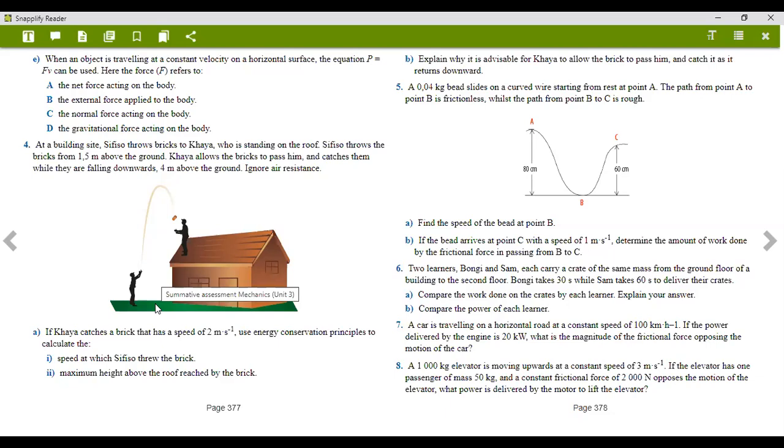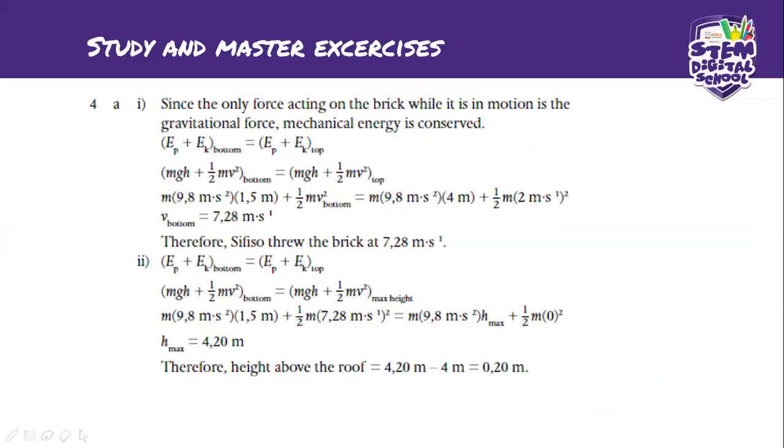Okay, so now I'm understanding everything right. He catches the brick at 2 meters per second. So this is our final speed, the speed of the brick at the top. It's 2 meters per second. So now we've got all our givens ready. Now we can find the velocity at the bottom. We can find this velocity.